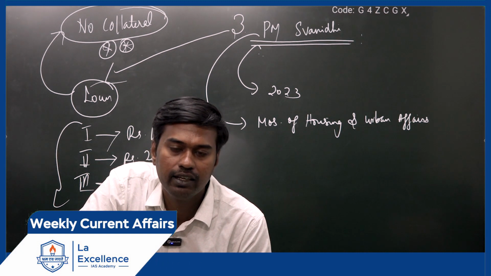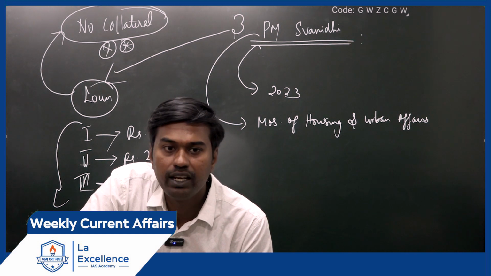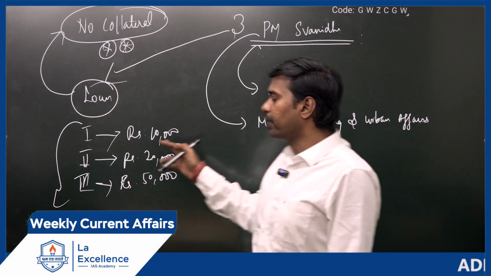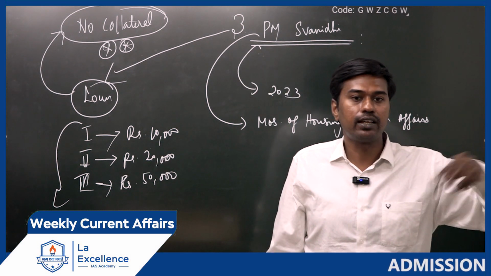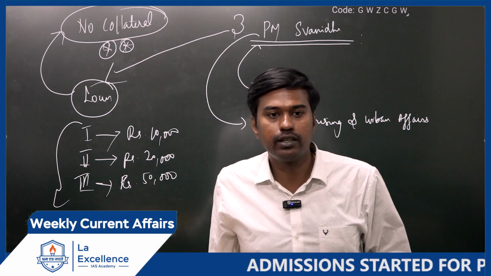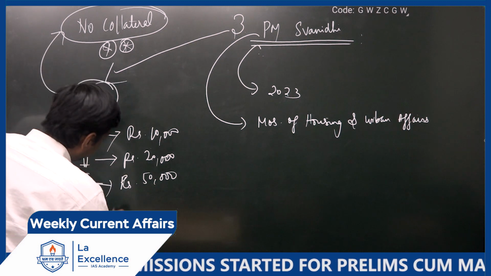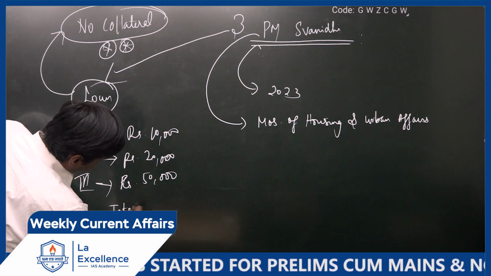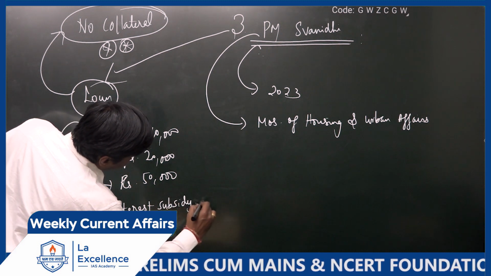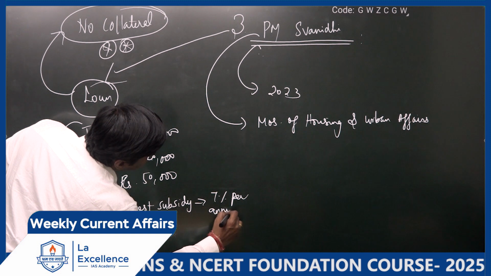And what is the interest rate? That is the next thing. What the government is saying is, if people who take the loan pay their interest or settle the loan earlier, then the government will give an interest subsidy of 7% per annum.